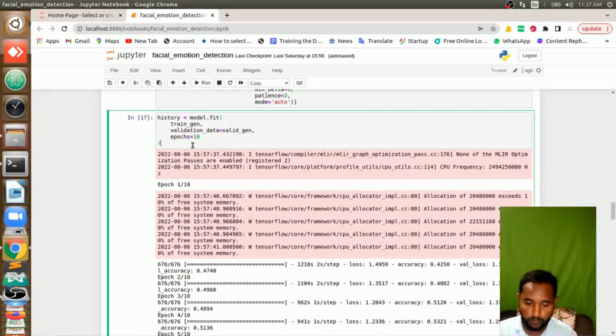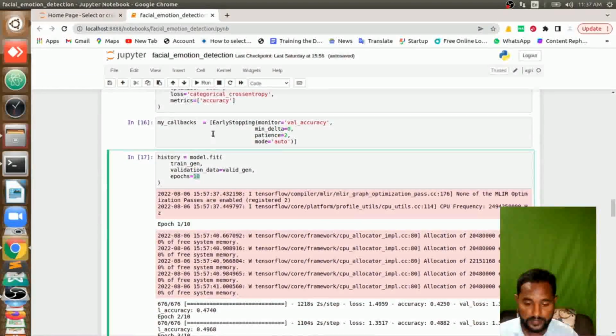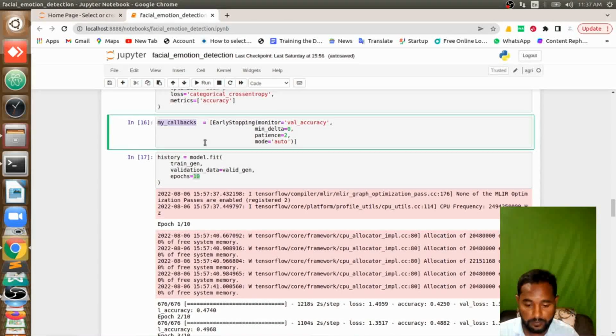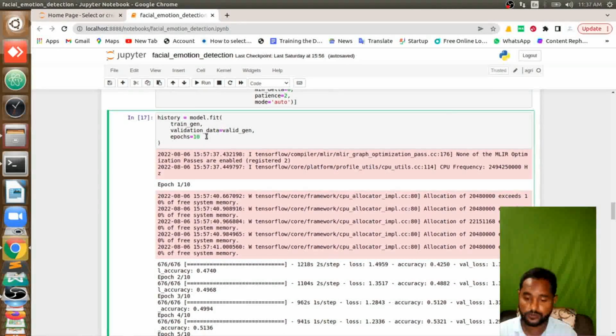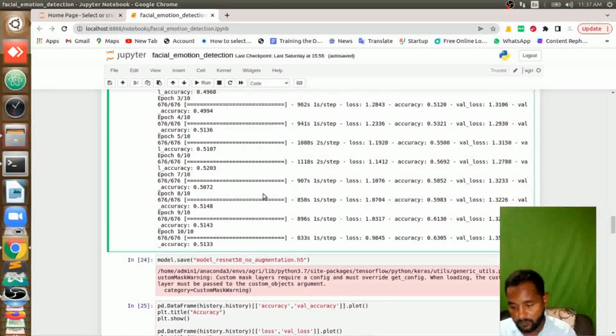Then I am going to fit the model. Here I used only 10 epochs. You should use 50 or 100 epochs. Here I'm not calling my callback function, though you can define and call it here and it will work. I'm removing the callback function because I want my model to be trained for 10 epochs. 10 epochs is very few. While doing it for 10 epochs, I am getting validation accuracy of 51%. If you do it for 50 epochs, you will get more than 85, nearly 90-95 accuracy without fail.